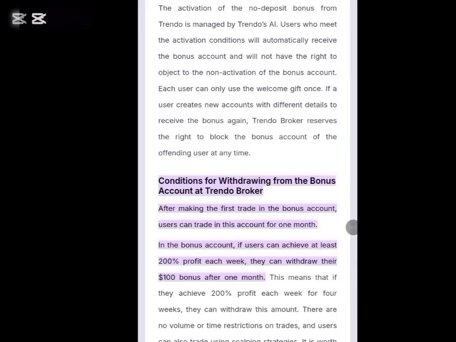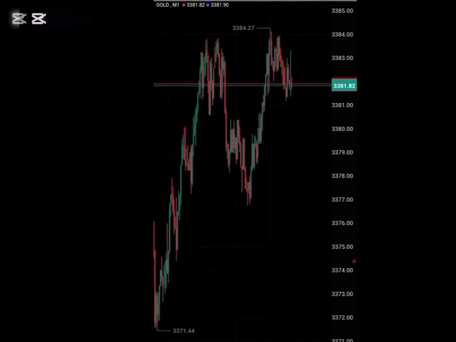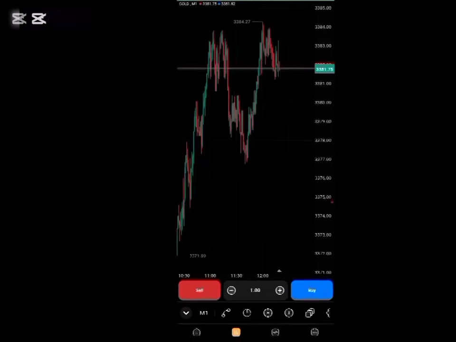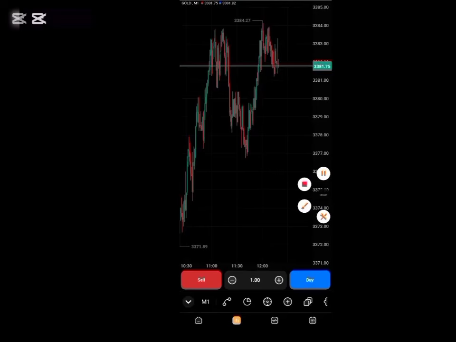The terms and conditions say that in the bonus account, if you achieve at least 200% profit each week, then you can withdraw your $100 no deposit bonus after 1 month. As you can see right here, if you're able to achieve 200% of the bonus, the minimum withdrawal that you can make on this platform is $50. That's the minimum withdrawal, but you can withdraw as much profit as you want on this platform. This is all you need to know concerning this particular account. I hope you've been able to get one or two things from this.